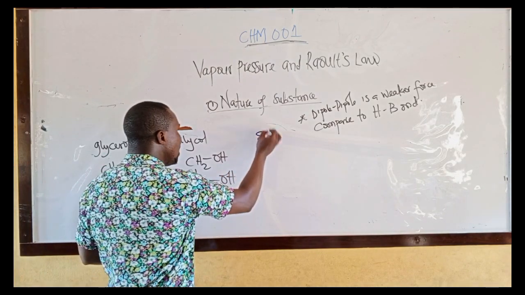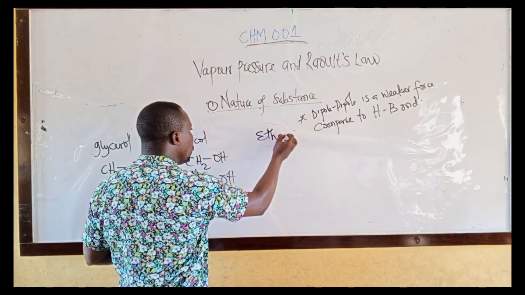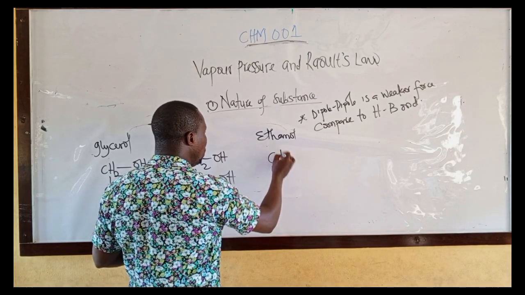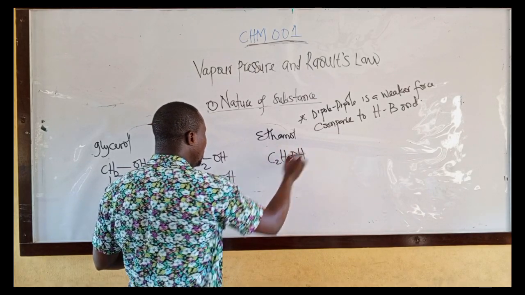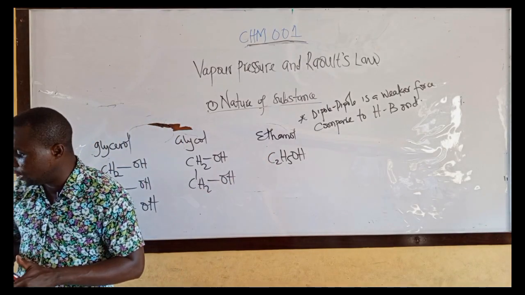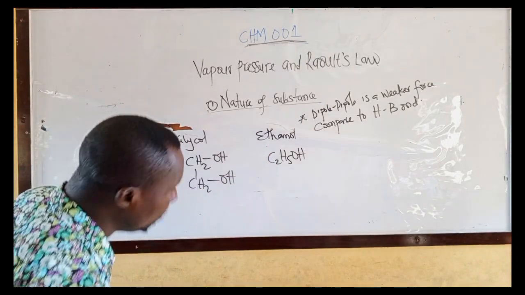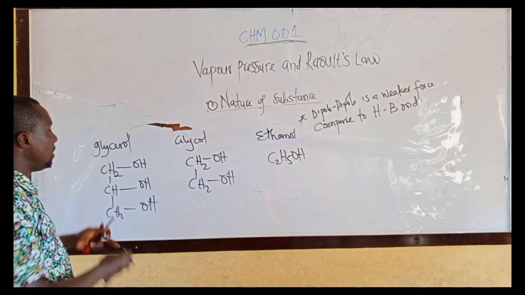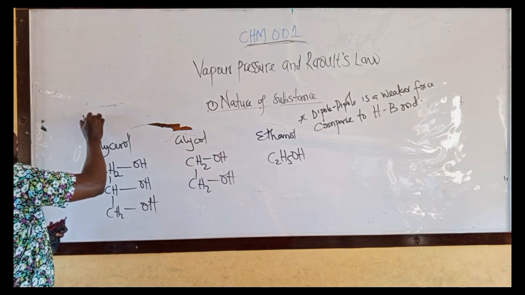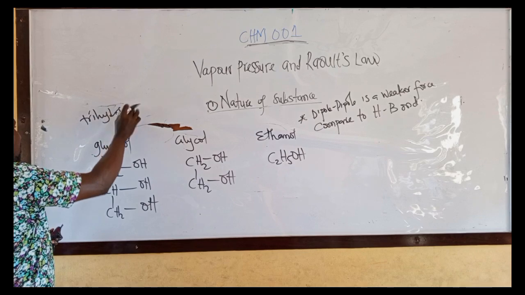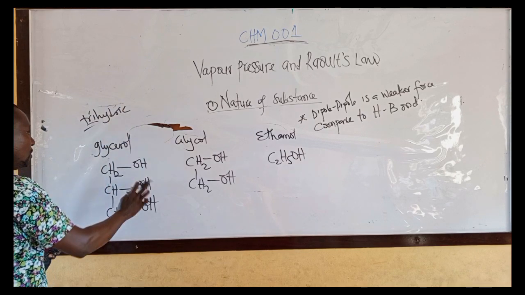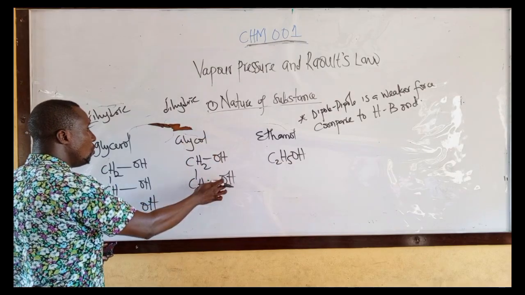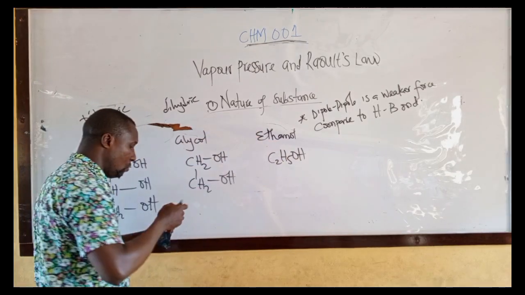Then when you have ethanol, C2H5OH, this one is monohydric alkanol. Mono, he has 1 OH; dihydric, 2 OH; trihydric, he has 3 OH.